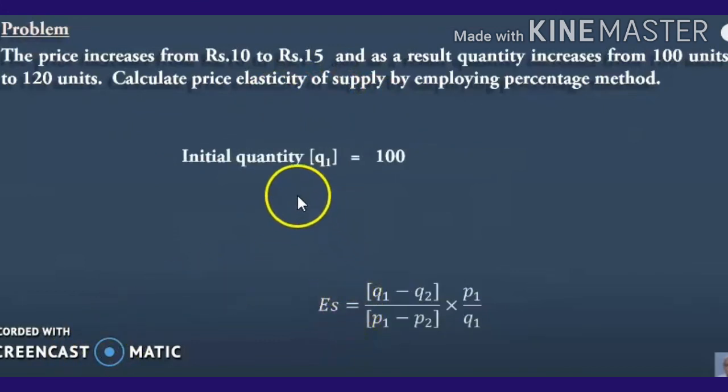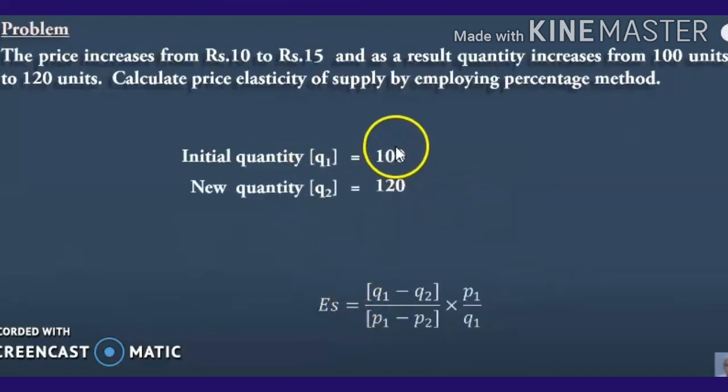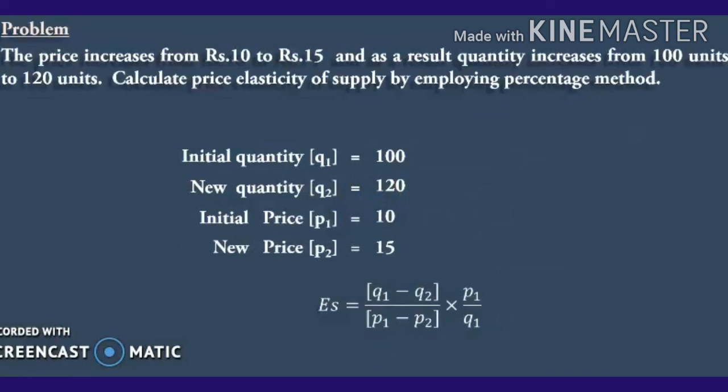That you are going to study. The initial quantity Q1 is equal to 100. As the price changes, the new quantity supplied is 120, and the initial price, as you know, is 10. The new price is 15.